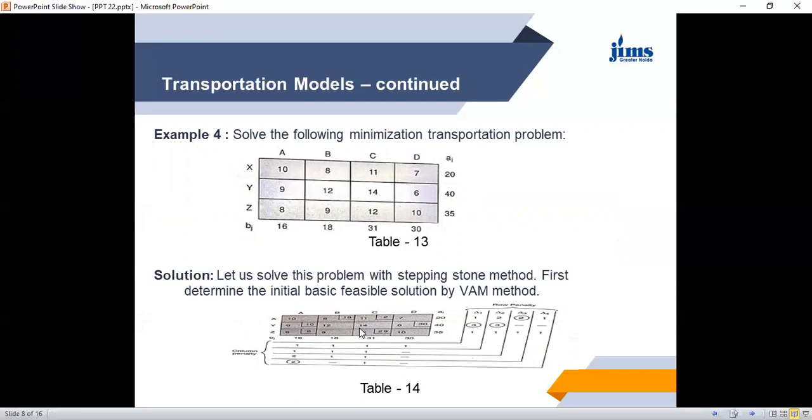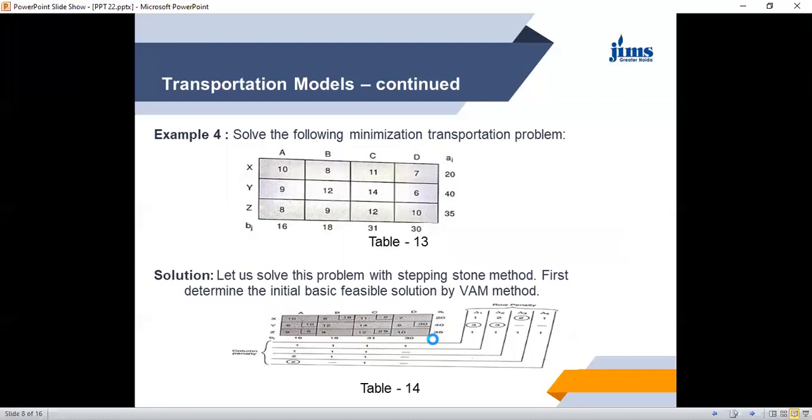And then only we can do the optimality test. So see here, 1, 2, 3, 4, 5 and 6 rows. There are 6 occupied cells. The problem is non-degenerate, and we can do the further operations on this table.